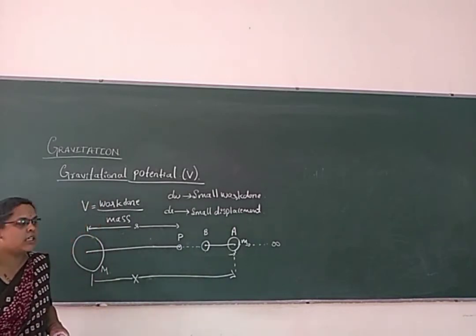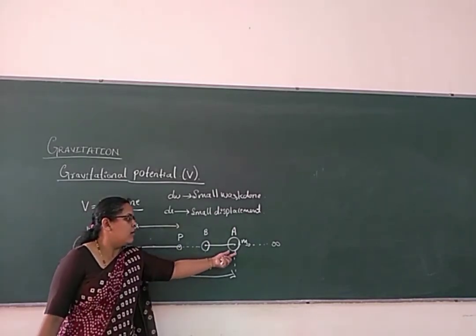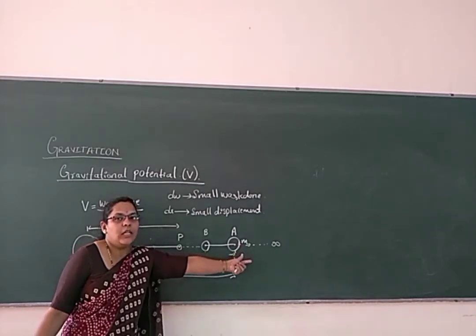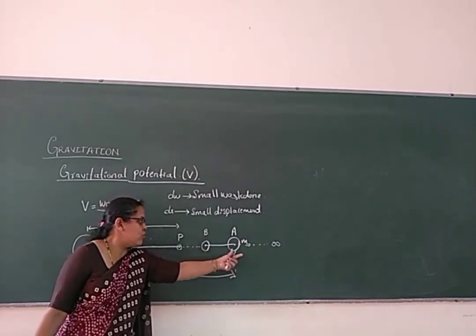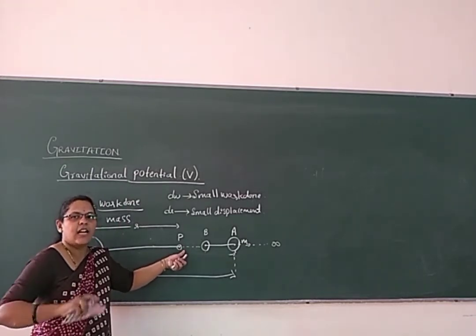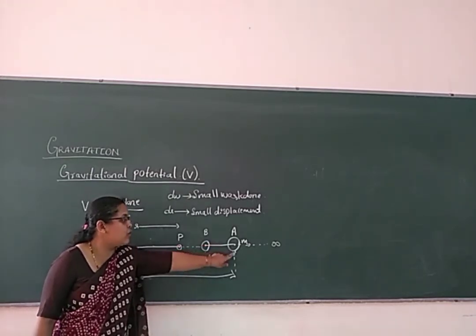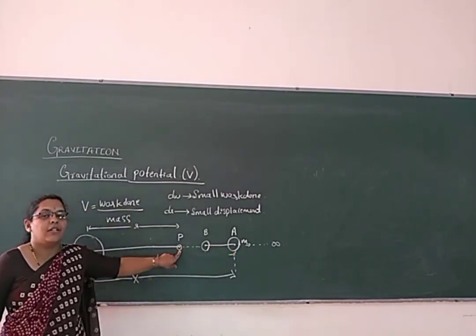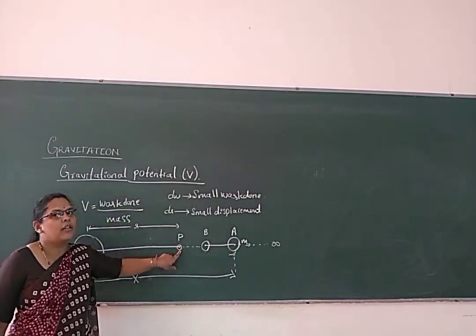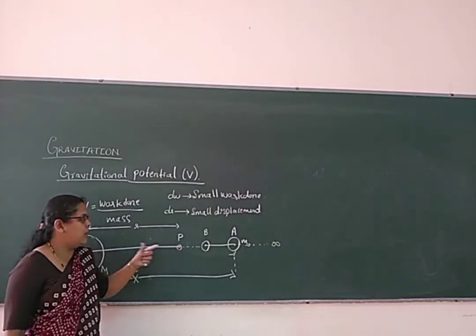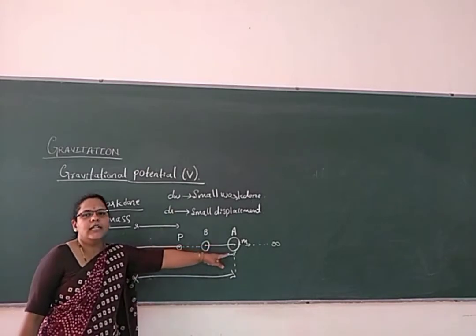Consider the amount of work done in bringing the body of unit mass from the infinity range to a particular point in the gravitational field. We have to bring that unit mass from infinity to the point where the gravitational field develops the force of attraction between the body and the considered unit mass.